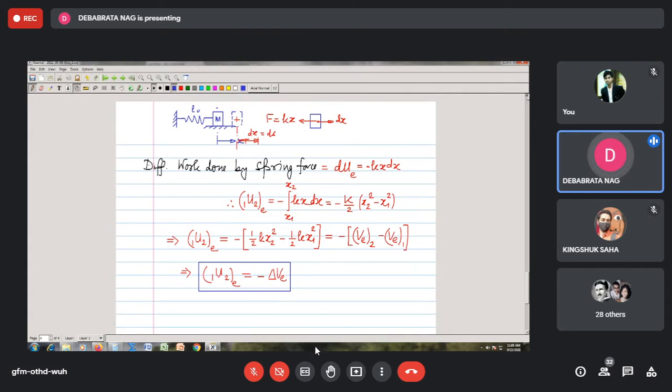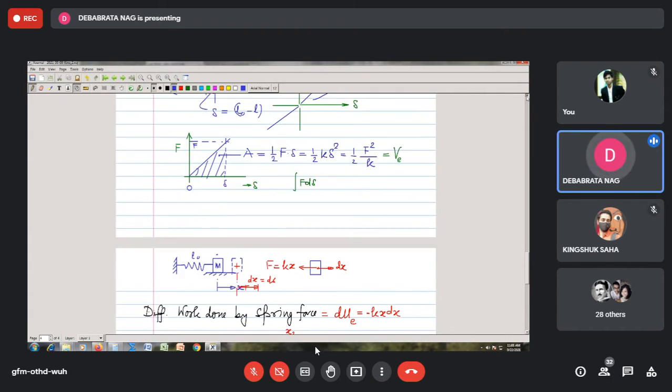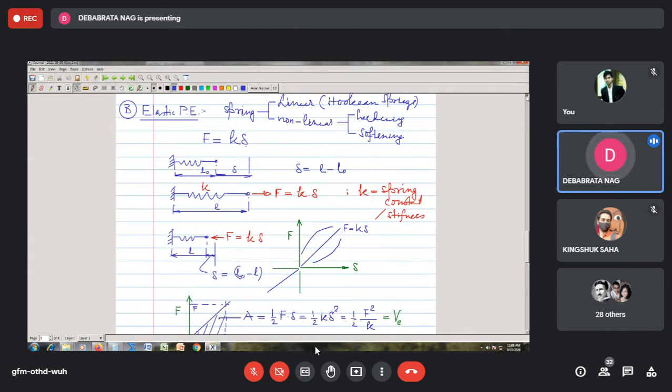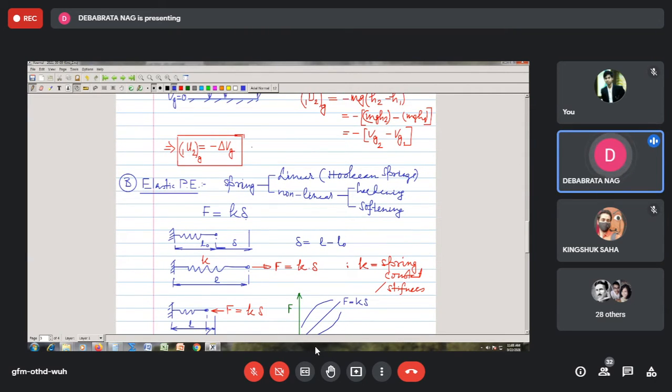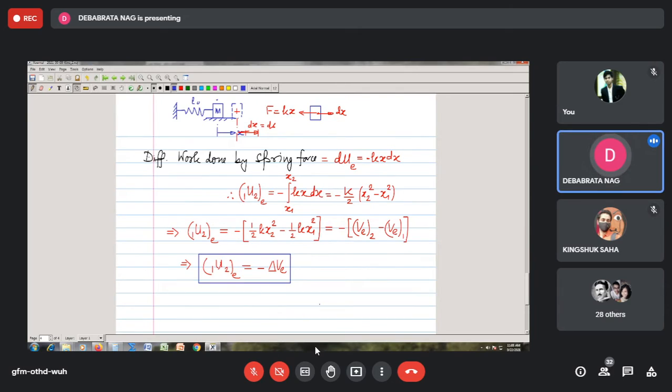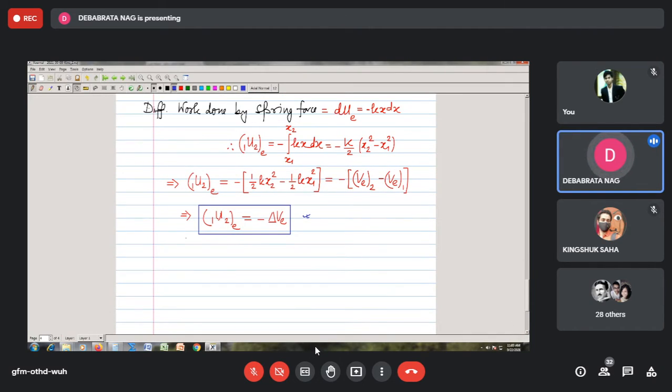In fact, we have also derived this relationship in relation with the gravity force. So see this equation, and see this equation. Both of them have the same form. In fact, these two forces, the gravity force and the spring force, are termed as conservative forces. This is a special type of force.